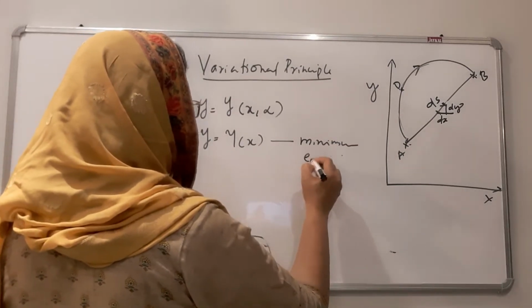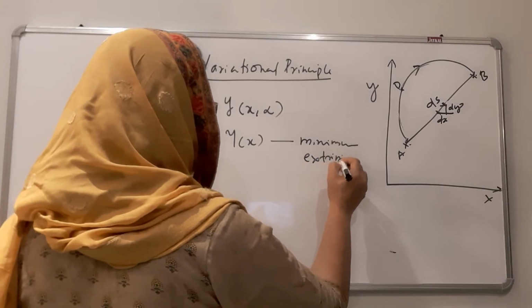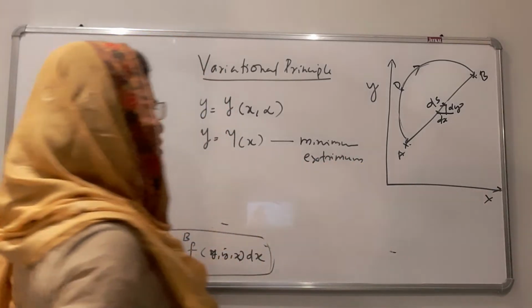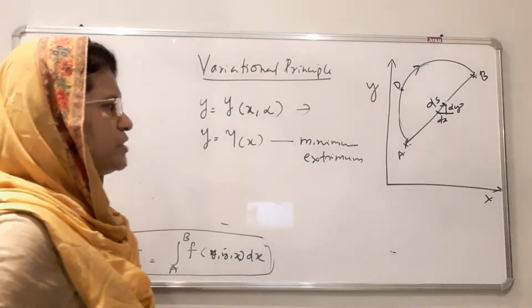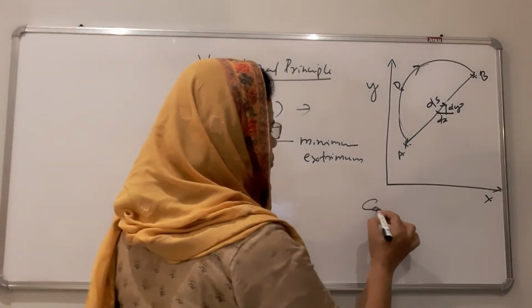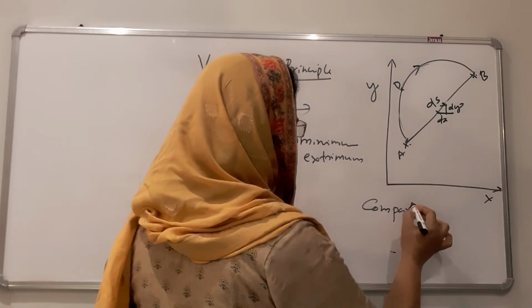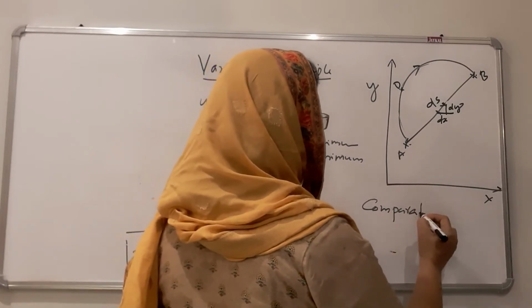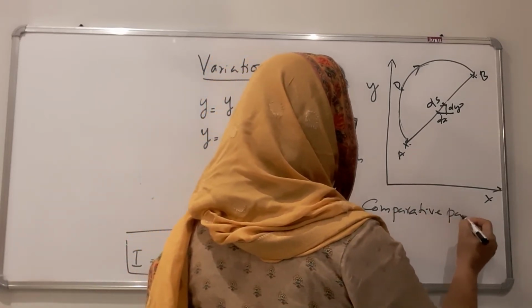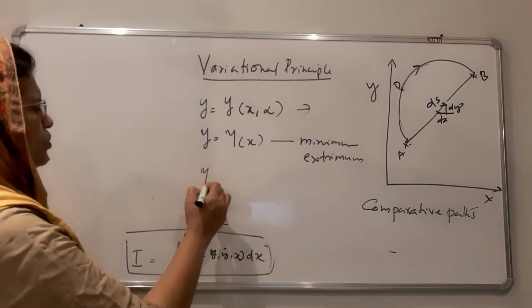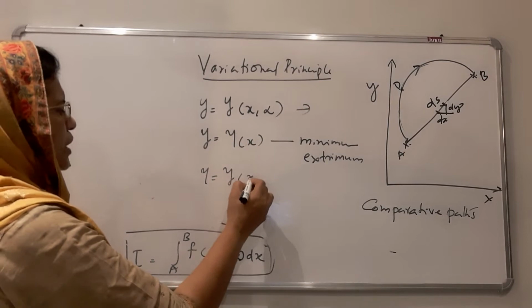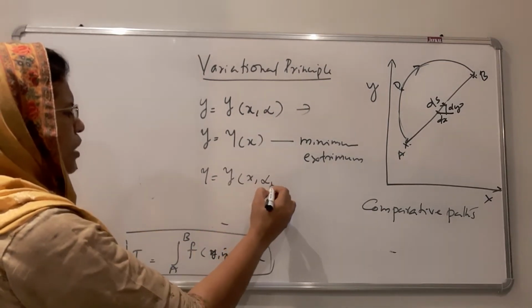it is called the extremum path. Extremum means minimum or maximum, extremum path. All other paths are called comparative paths, which are not minimum. We can write the equation as y is equal to y of x comma alpha 1.